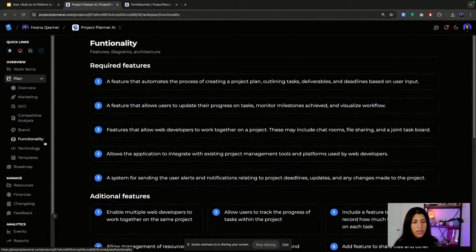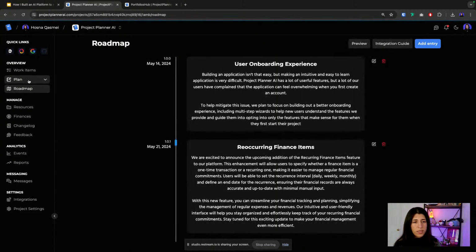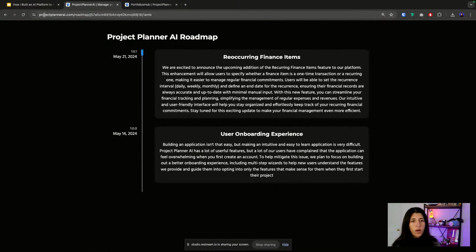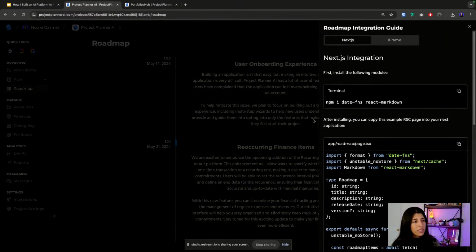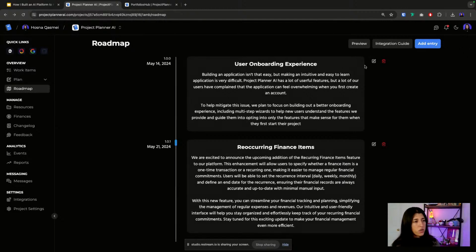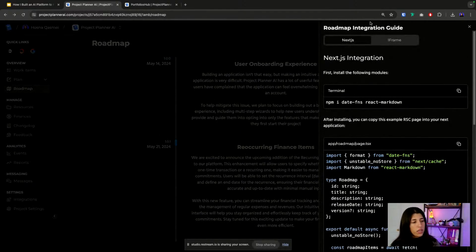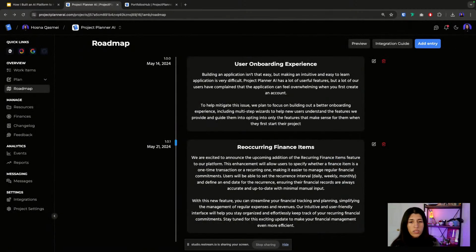And then all these other ones from the initial MVP we kept, we just put them in a different tab. And then we have a roadmap section, a public roadmap, so we can keep our users updated on what we're working on or what the next feature is going to be built. You can preview this on its own page, and there's also an integration guide. With this you can add your own roadmap page to your project, and whatever you add here will show there as well on your website. So that's the cool thing about that.